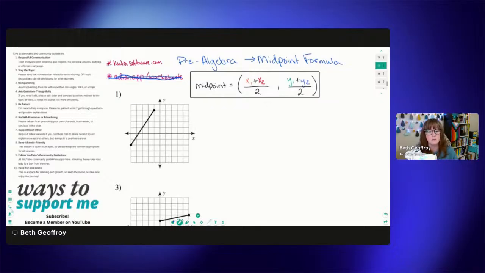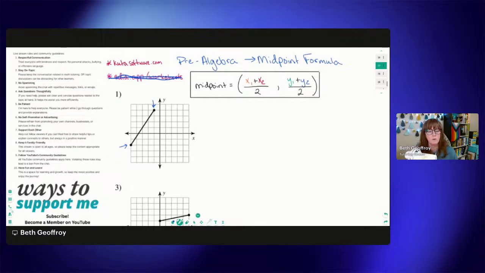This in the box here is our midpoint formula. A midpoint is like we see on the graph here. If we're looking at these two points, this is one point and this is the second point, and we want to find the middle, right halfway between those two points. That's what we're talking about with the midpoint.